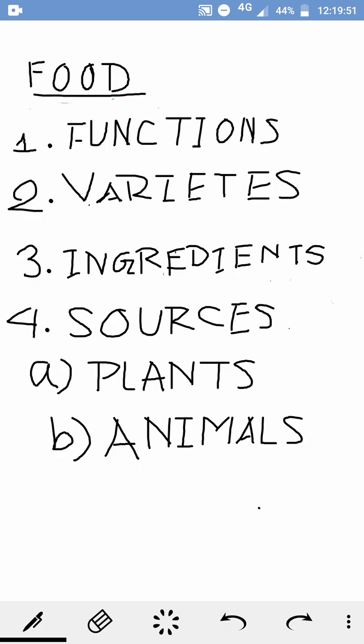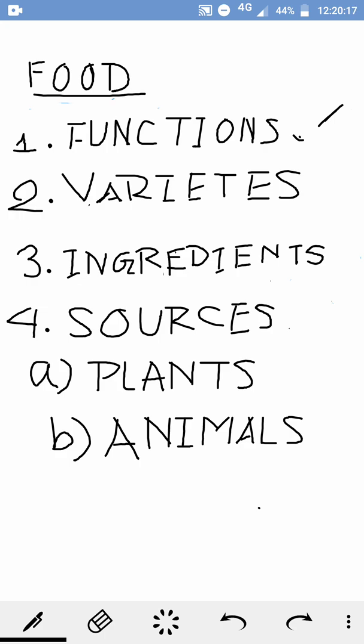See, food, where does it come from? About food, what we have learned: the functions. What are the functions of food? It helps us to build the body, it provides energy, it repairs the damaged tissue and also protects us from diseases. Now we read about the varieties of food, the different food dishes I showed, the different types of food dishes that we eat.